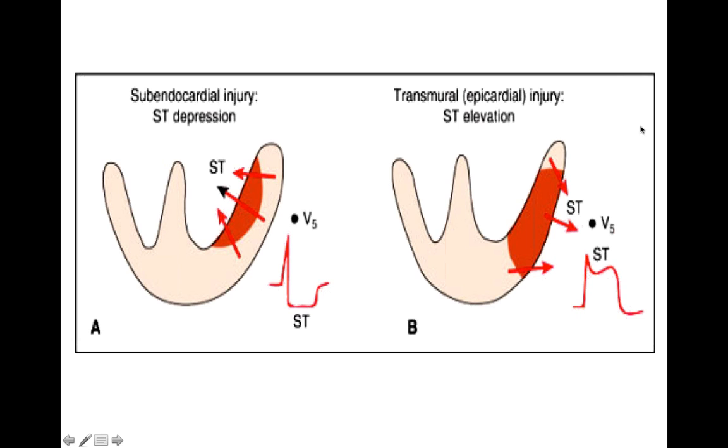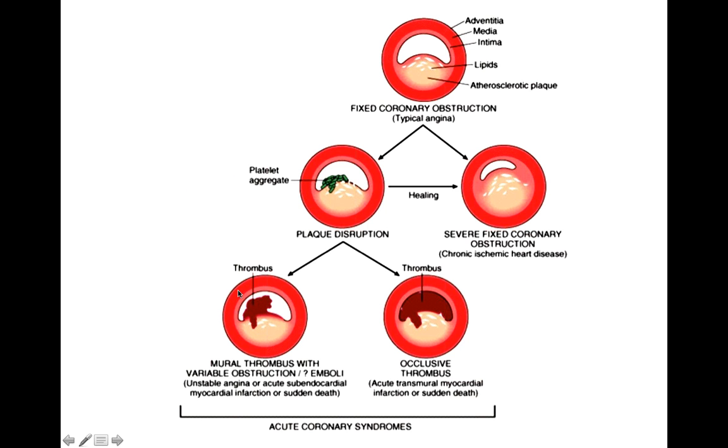So we are somewhat here. There is partial blockage, and this may embolize. There can be either subendocardial ischemia or infarction, that is non-STEMI, non-ST segment elevation MI, or unstable angina. Now suppose there is a rupture of the plaque and there is formation of a clot and complete blockage of the blood vessel. So this can lead to ST segment elevation MI.